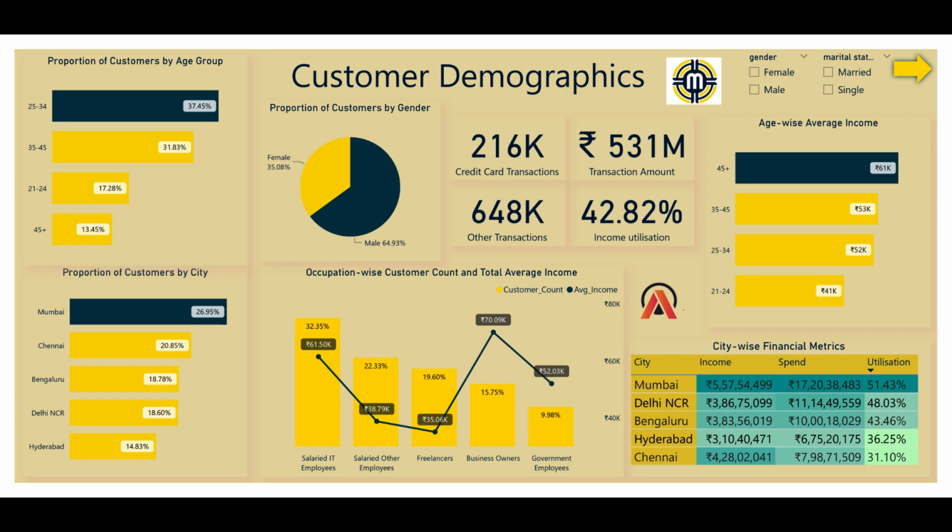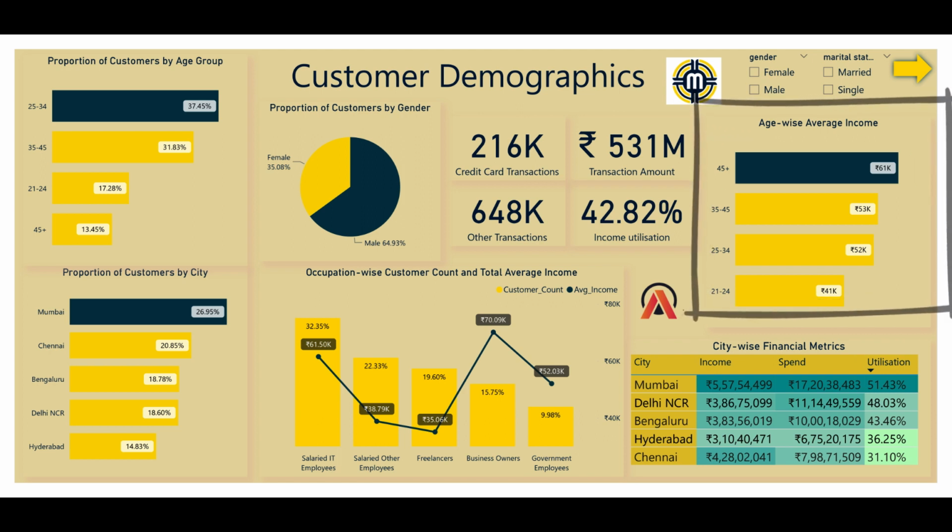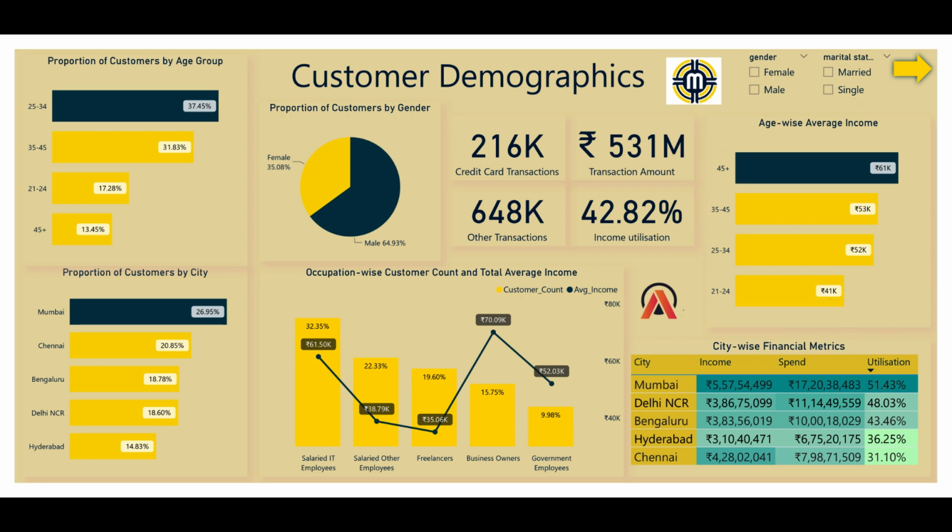Next we see the KPIs I created: we have 2,16,000 transactions with a total amount of 53 crore rupees, and customer income utilization of 42.8%. Next we see, obviously, as age increases, average income increases, and as income increases, spending also increases. And this is the important line column chart.